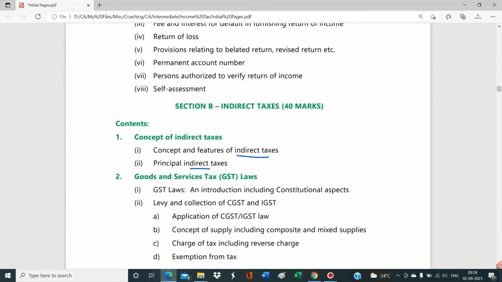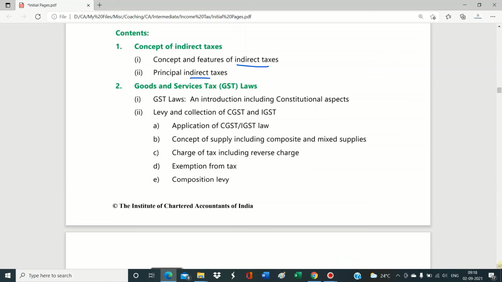Then we'll see the introduction of Goods and Services Tax, which is present nowadays, and you have heard about it in the news every now and then. We'll see what exactly the Goods and Services Tax law is, how it will be levied, and the concept of supply, including composite and mixed supply. The meaning, everything, we will study when we actually deal with it, and how it will be charged. Then the concept of reverse charge mechanism, the exemptions wherein GST is not applicable, and the meaning of composition levy.